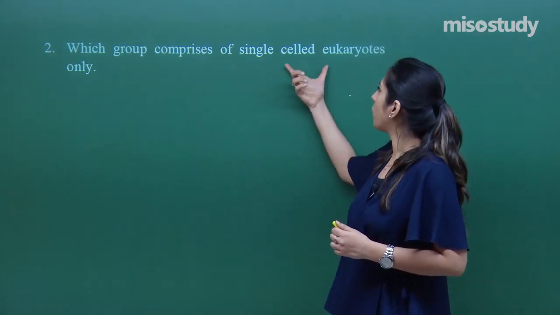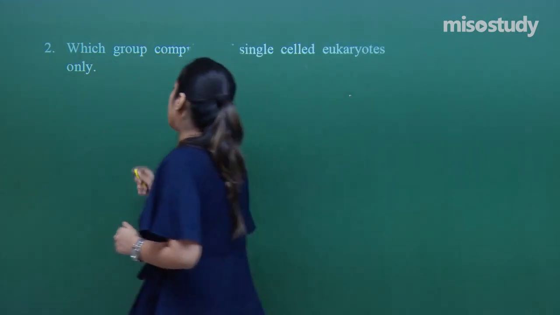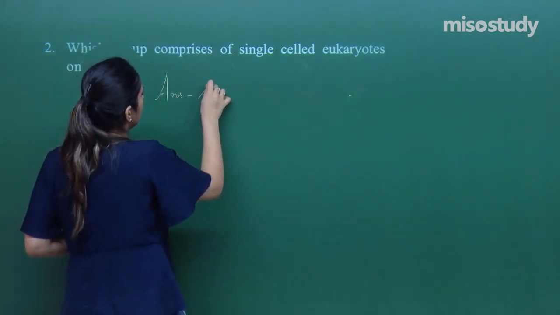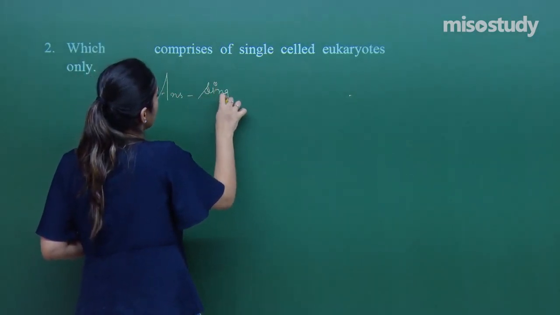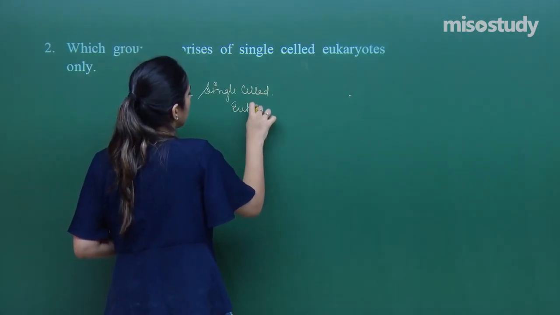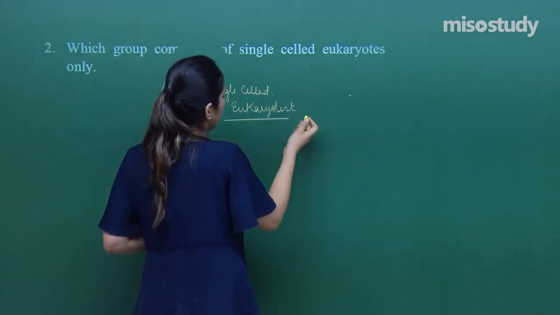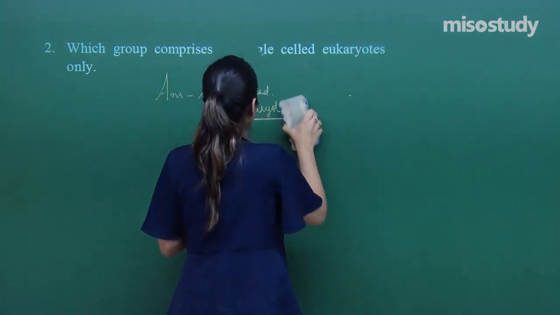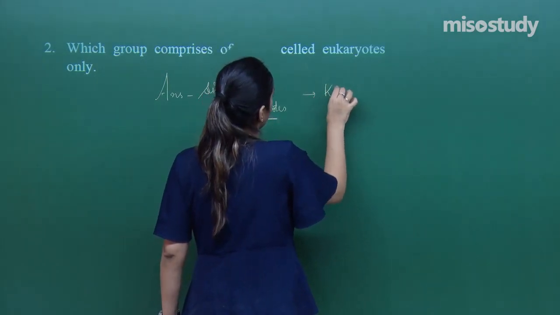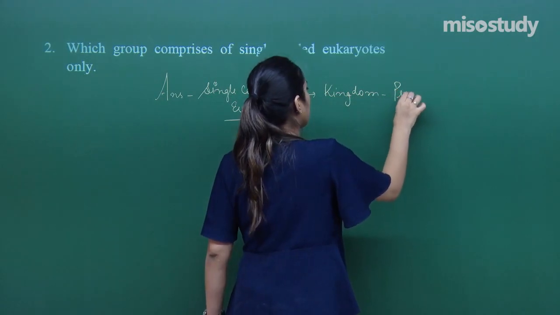Out of these, the Protista are considered as single celled eukaryotes, right? So the answer is kingdom Protista.